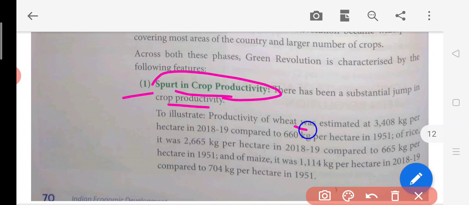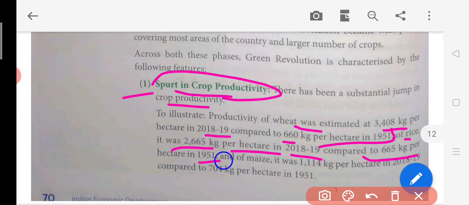The productivity of wheat was estimated at 3,408 kg per hectare in 2018-19, compared to just 660 kg per hectare in 1951. If you talk about rice, it was 2,665 kg per hectare in 2018, compared to 665 kg in 1951, meaning we can see a 5 to 6 times increase in production level, which is a huge success.